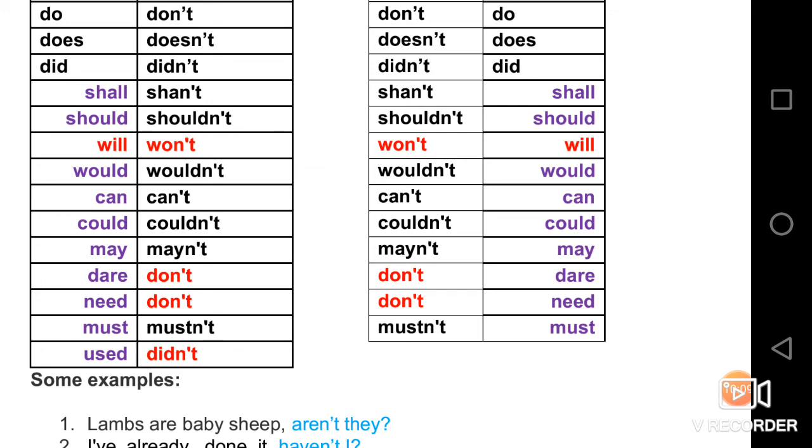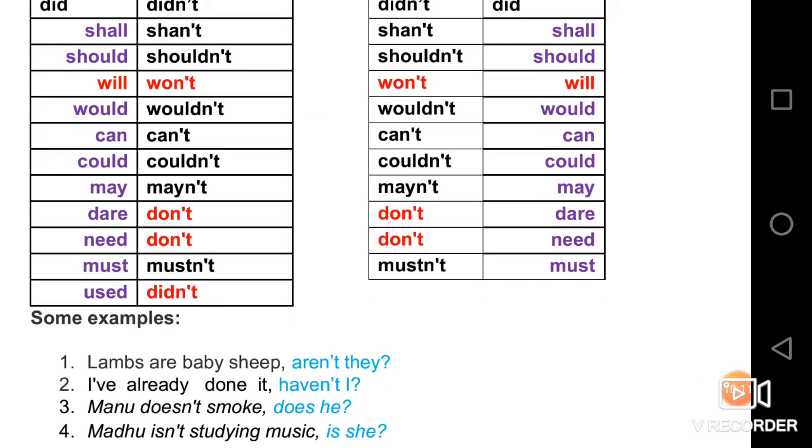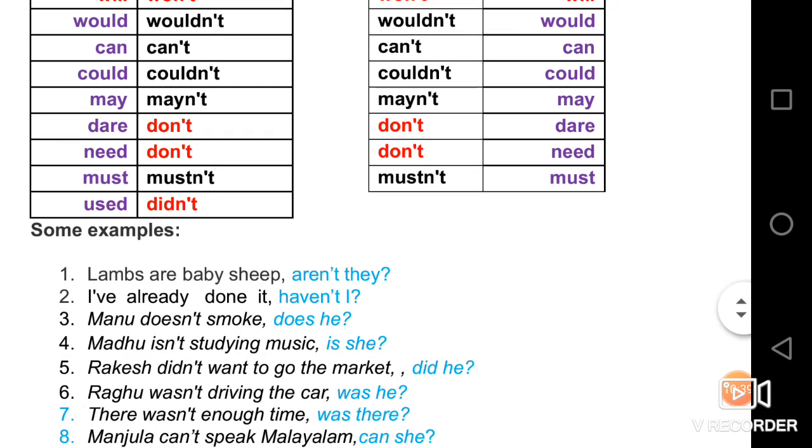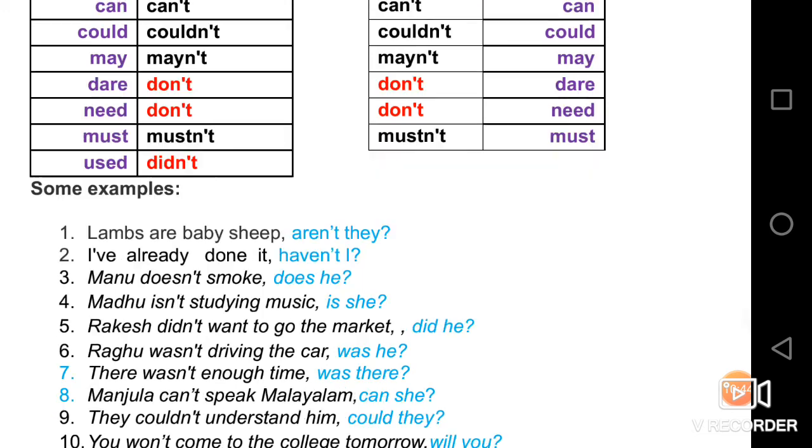Would, wouldn't. Can, can't. Could, couldn't. May, mayn't. Dare, don't. Need, don't. These two are special cases once again. Must, mustn't. Used, didn't. See, the verb used has the helping verb did. The verb used itself refers to the simple past tense, so the helping verb in it is did. So if you come across used, you need to use the helping verb in the question tag as didn't.